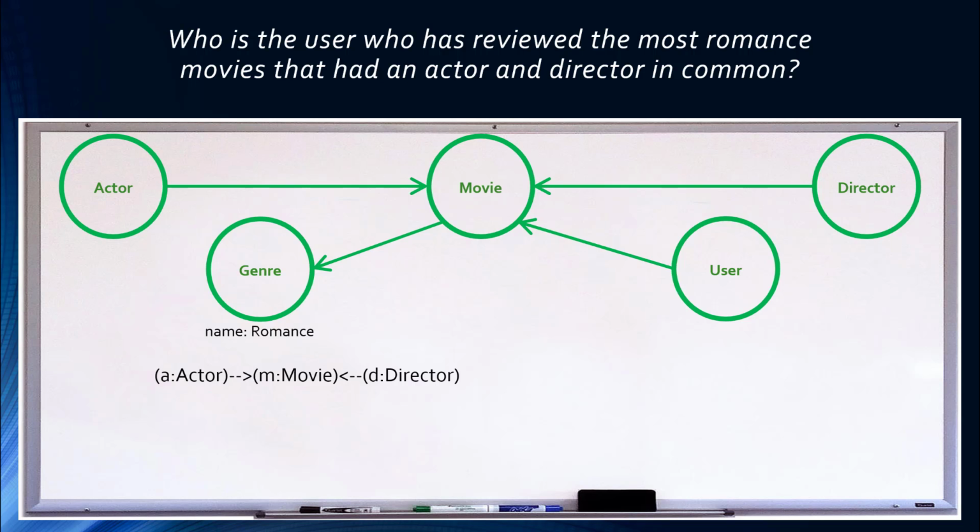As in the prior videos, since acted in is the only type of relationship between actor and movie nodes, and directed is the only type of relationship between director and movie nodes, we're going to omit explicitly stating the relationship types in our query.